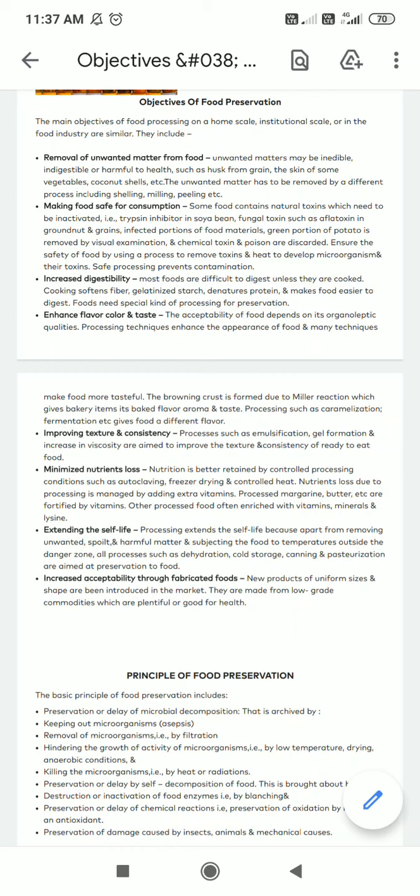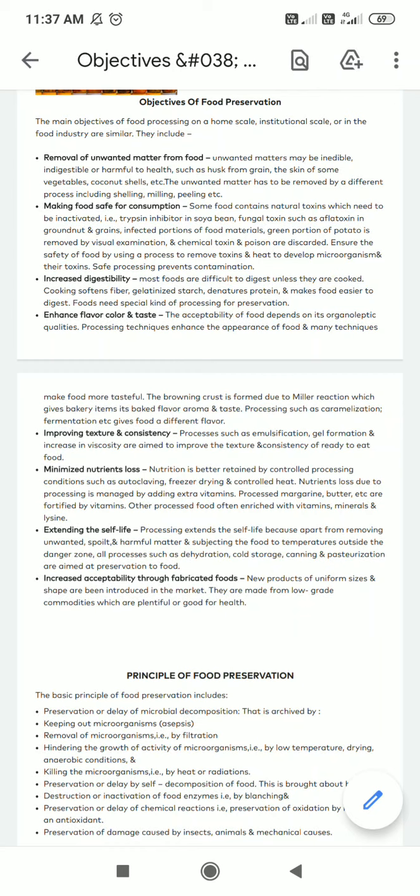Once that happens in any food material, it produces undesirable compounds, which deteriorate the quality of that particular food. That is why it is important to avoid the oxidation of fats.